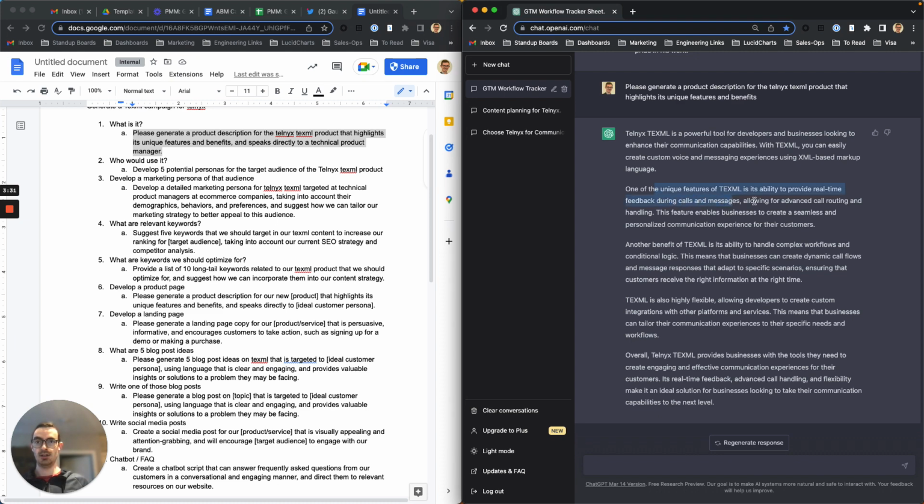Real-time calling, handle complex workflows 100%, very flexible. So the only thing it probably doesn't touch on is ease of use, like you can spin it up without being overly technical. So it's like a voice API in a sense without a lot of the complexity. So it gives me a great feel for what's involved.